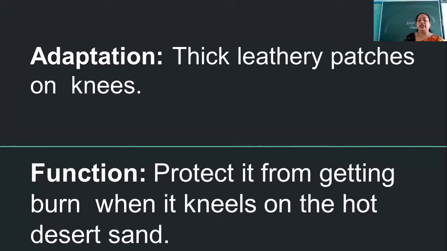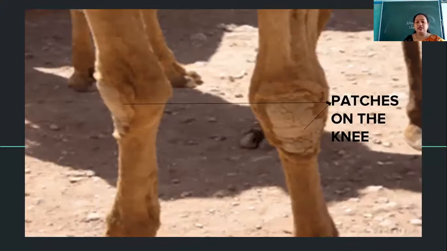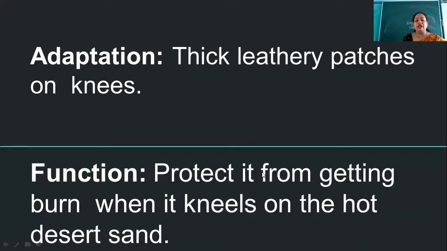Then another special character is the thick leathery patches on the knees. Now let's see that. You can see here, this is the knee portion of the camel, and it is somewhat leathery. It's a bit hard. Why is it so? This is another adaptation, a special feature found in the camels. Why is it like this? The reason is to protect the camel from getting burnt when it kneels down on the hot desert sand. While walking, when the camel gets tired, what happens?